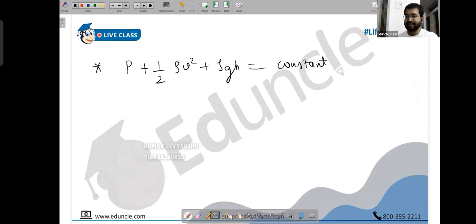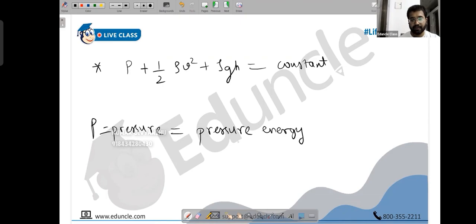And each of these has a term, like, a name. Pressure, absolutely. This is also known as pressure energy per unit volume. Correct? Pressure or fresh energy per unit volume. Both of them mean the same quantity. Yes, pressure energy per unit volume is also the same thing.